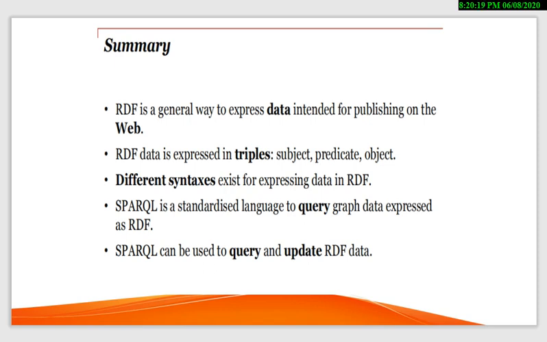So the summary for this whole lecture: RDF is a general way to express data intended for publishing on the web. RDF data is expressed in triples: subject, predicate, object. Clear? And the different syntaxes that exist for expressing data in RDF, which we have seen in the previous slides. Sparkle is a standardized language to query graph data expressed as RDF. Sparkle can be used to query and update the RDF data.